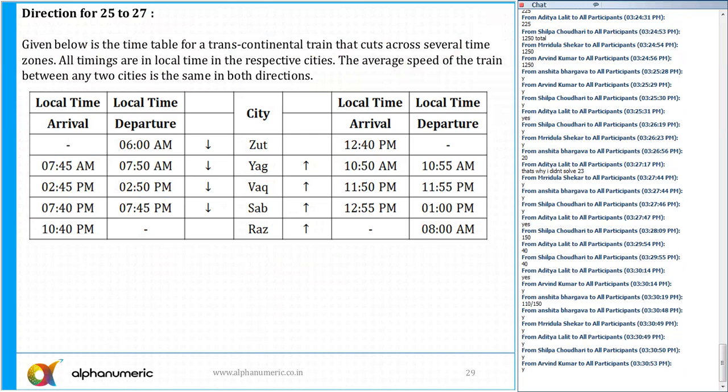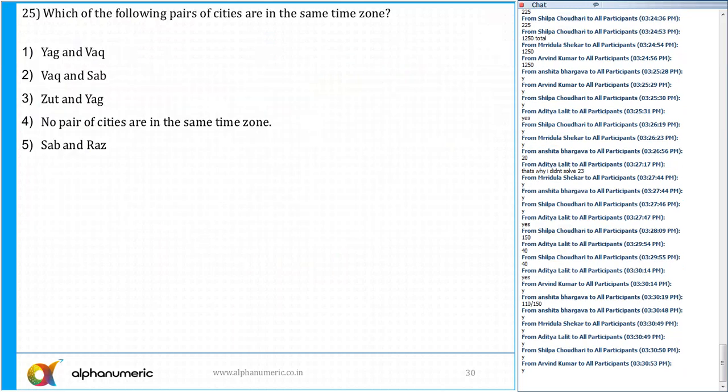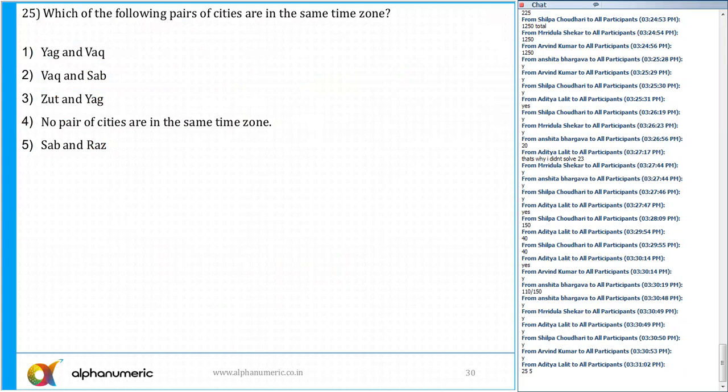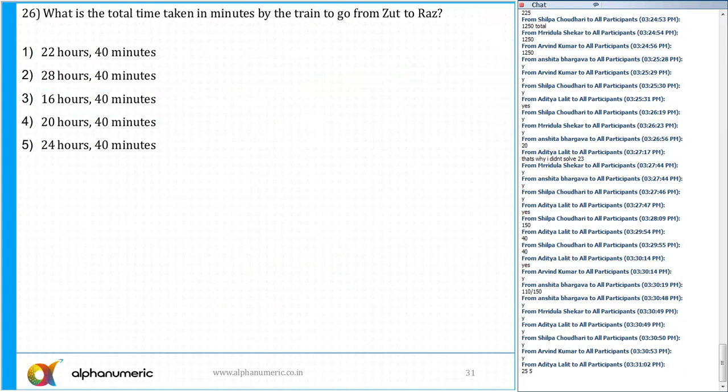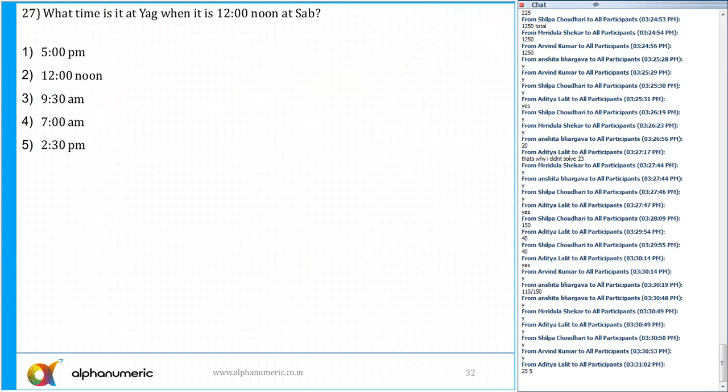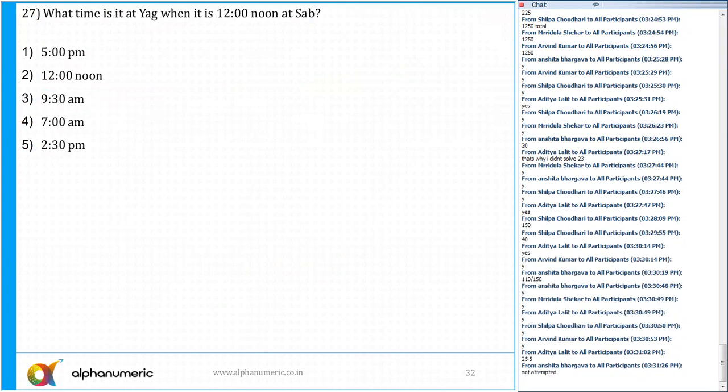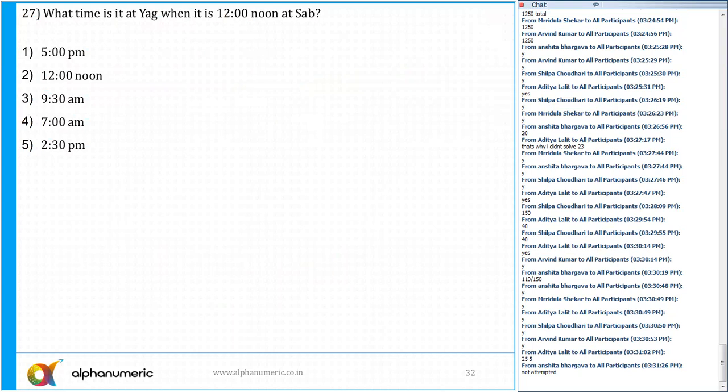25 to 27, a very interesting one. What is the answer for 25? Please tell me. Okay, the answer is option 3. Question number 26. What is the answer for 26? Option A, 22 hours 40 minutes. We'll see that. And question number 27. The answer is option A, 5 p.m. That was a good decision not to attempt. Okay, Ansita.